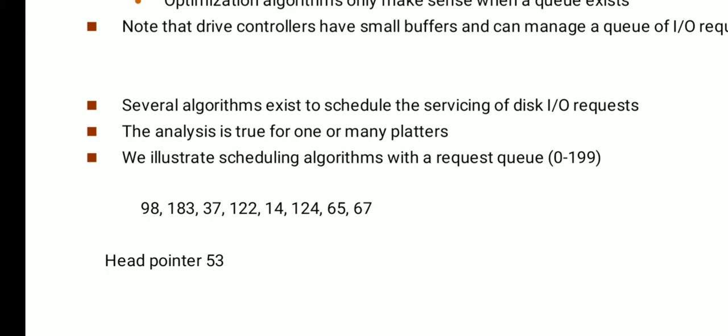And currently the head is at the pointer of 53. So in the disk sector, currently the head is located at 53. From 53 it has to fetch the data in the above mentioned positions.